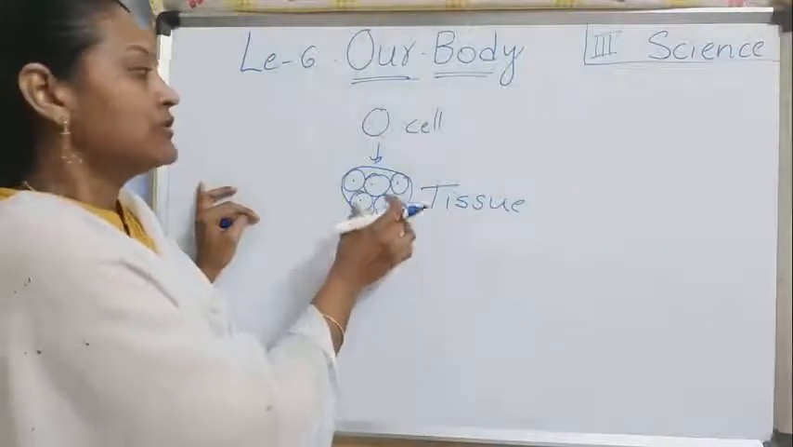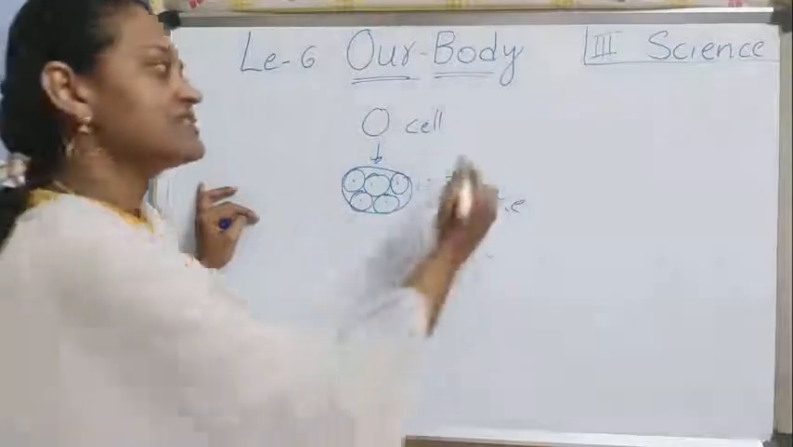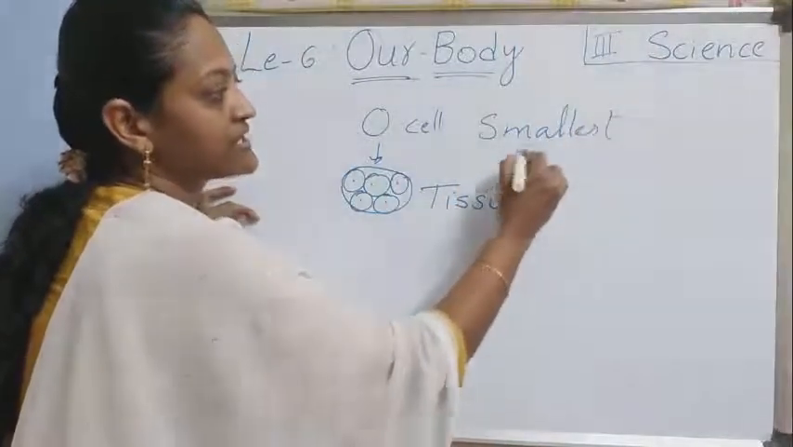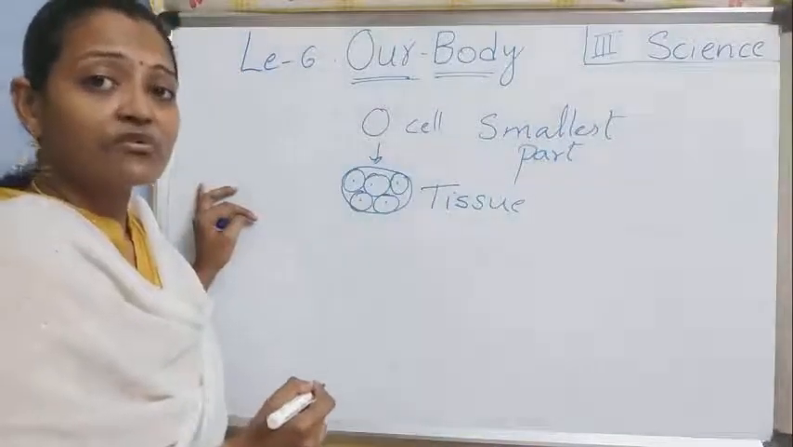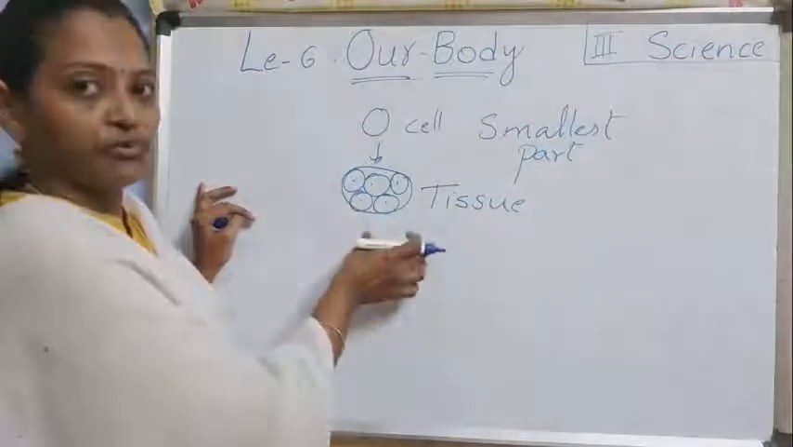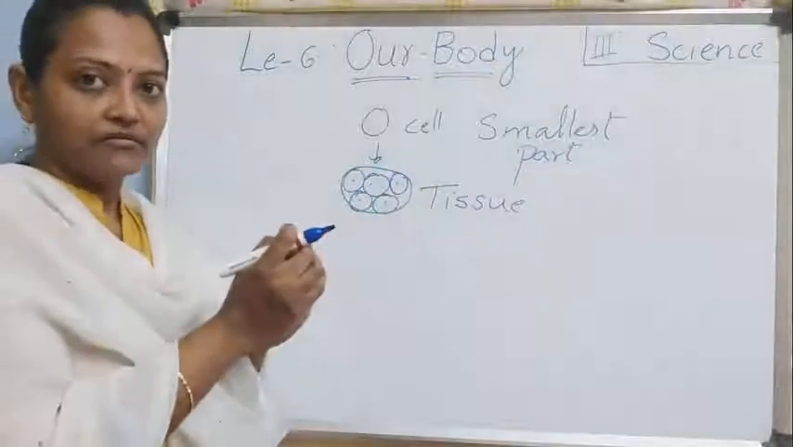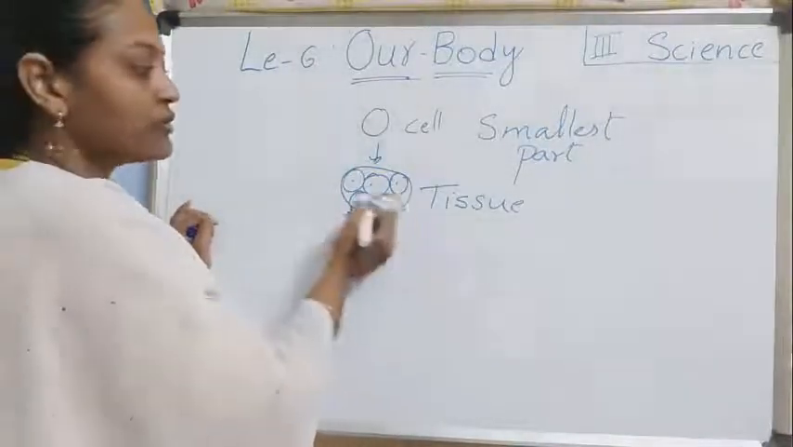Understood? So here the cell is a single one. This is the smallest part in our body. Which is the smallest part in our body? Nothing but the cell. So that's why it is also called the building block of our body. Now coming to tissue. A tissue is nothing but some group of cells joined together, okay, and forms a tissue. Got it children?